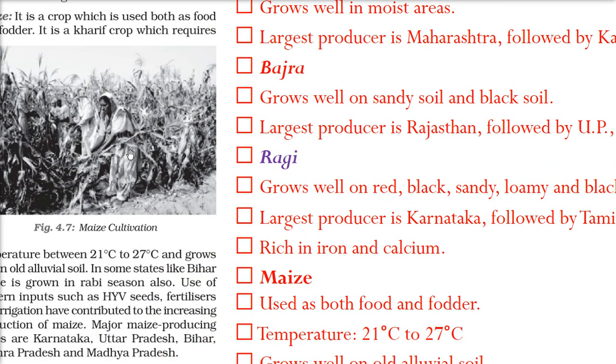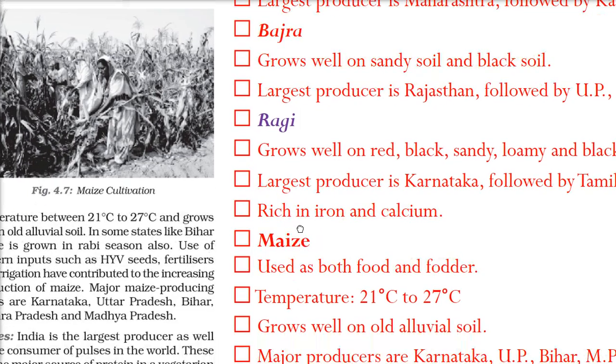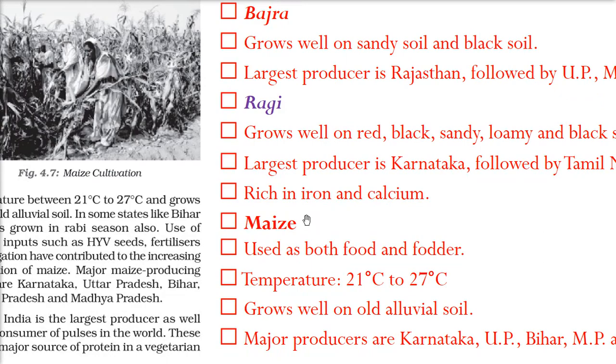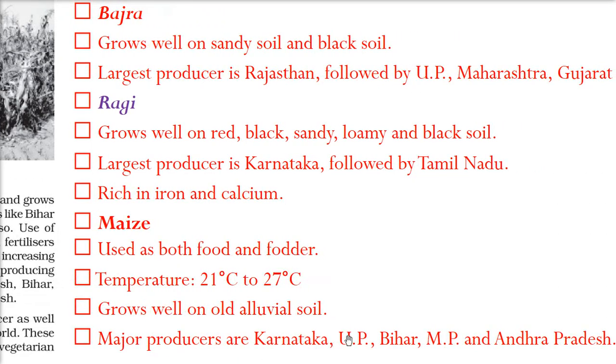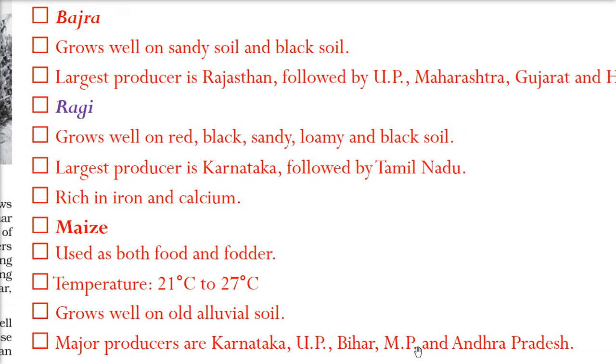Then coming to the most important, which you find everywhere in northern India, bhutta. You will see people eating it raw, just by burning it somewhat. So maize is used both as food and fodder. The temperature required is around 21 degrees centigrade to 27 degrees, and they grow well on old alluvial soil. Old alluvial means jalod mitti. And who are the major producers? Again, maize, starting with Karnataka, then Uttar Pradesh, Bihar, Madhya Pradesh, and Andhra Pradesh.